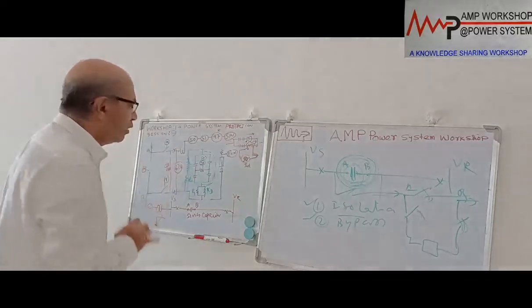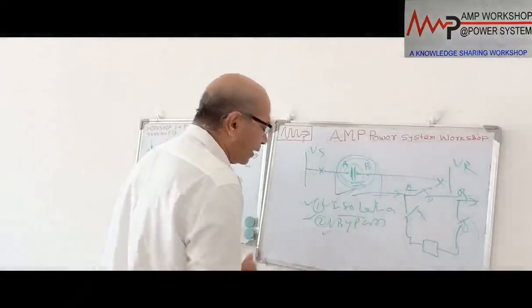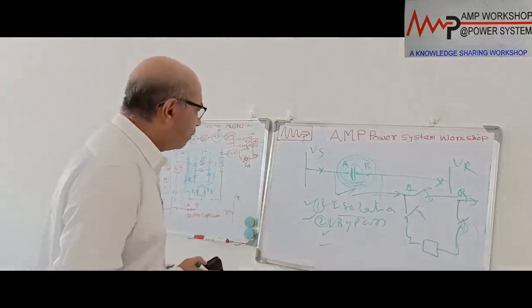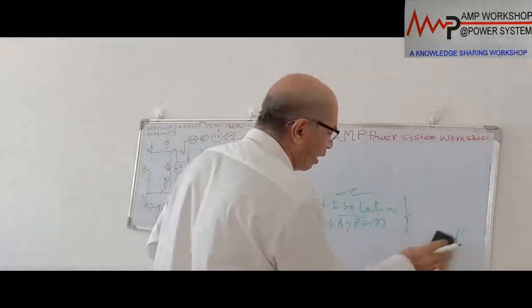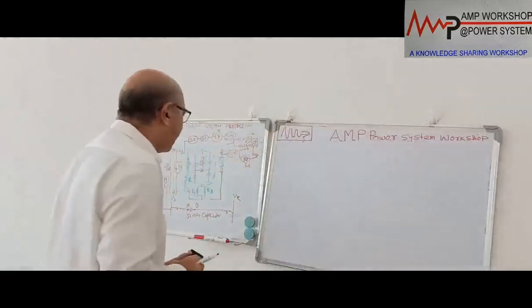These are the four things we have completed. Isolation provision is there, bypass provision is there, damping circuit is there, and fourth, a capacitor discharge circuit is there. Okay. So once it is completed, then we can discuss the protection of the capacitor, this series capacitor, how we protect it. For this series capacitor, let's see what abnormal conditions can come in.